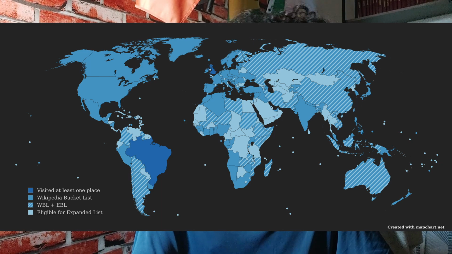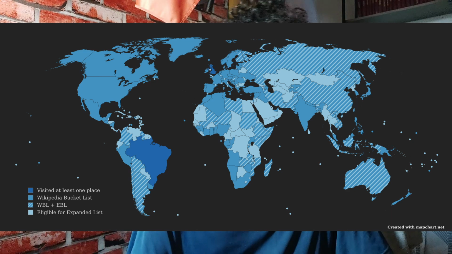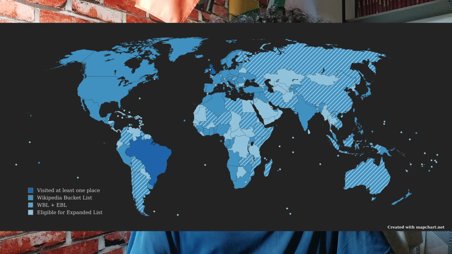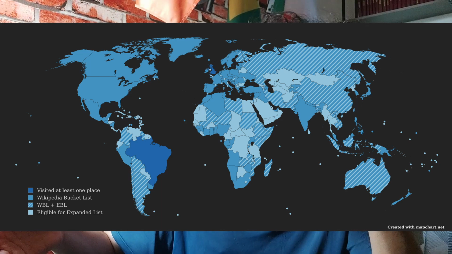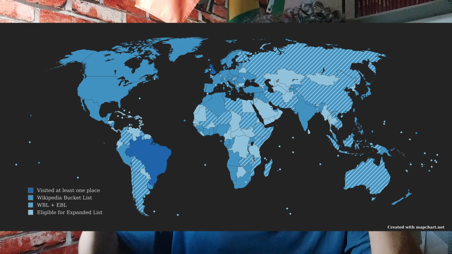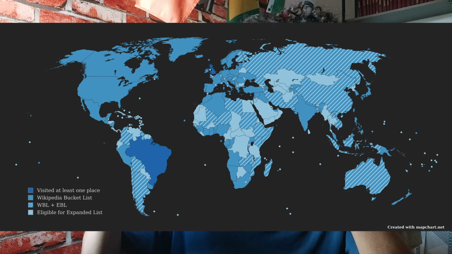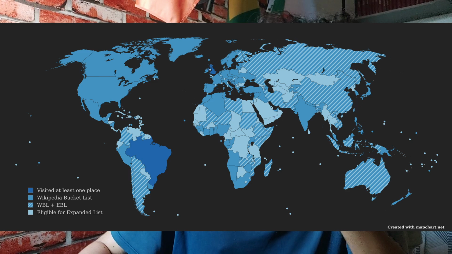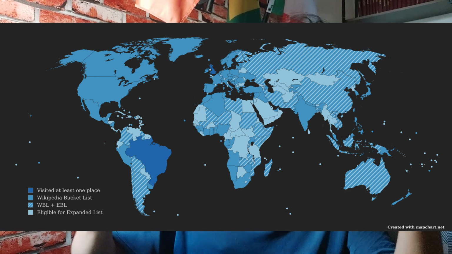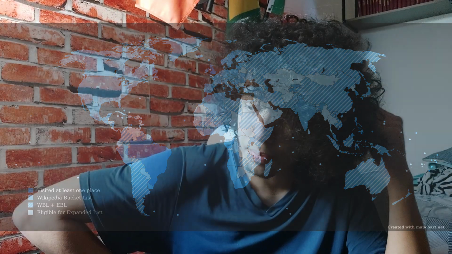One for the full bucket list for all the countries included. There's one which shows countries that are in the WBL, but also that are eligible to be included in the expanded bucket list, and we're gonna get to that in a bit. So yeah, that's basically the world as it is.